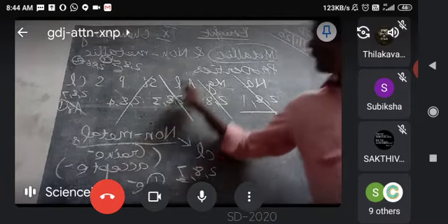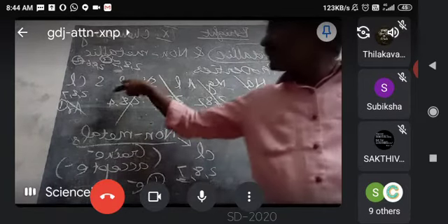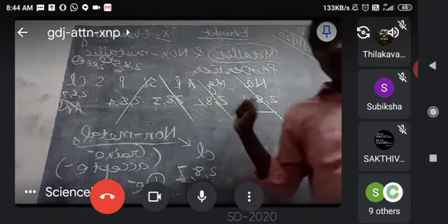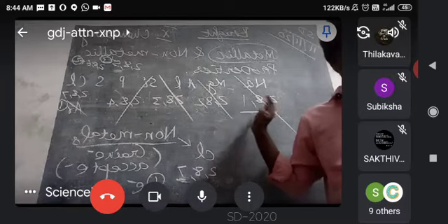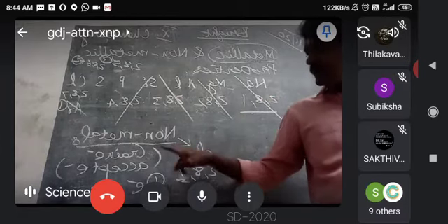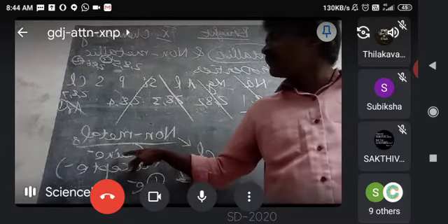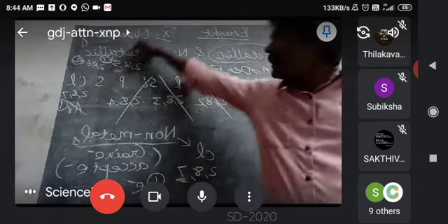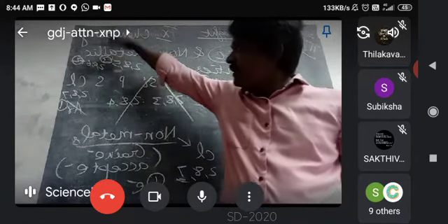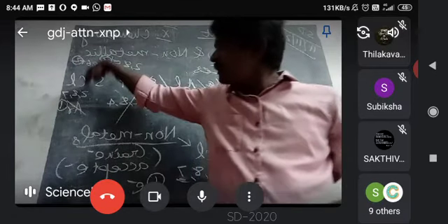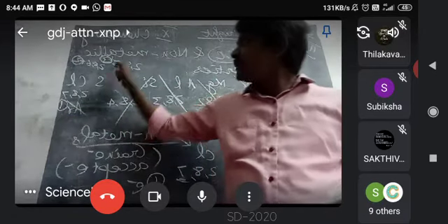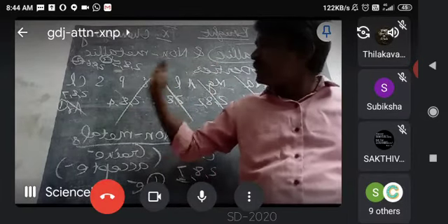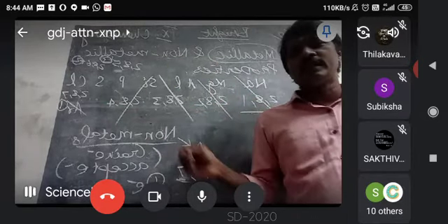So we have taken up only phosphorus, sulfur and chlorine. Other things we left. We are talking about the tendency to gain the electron, so we went to the non-metal side. Phosphorus accepts 3, sulfur accepts 2 and chlorine accepts 1. So from 3 to 1, it follows the decreasing order. So it decreases, you can directly write.